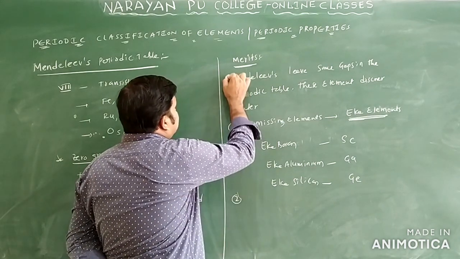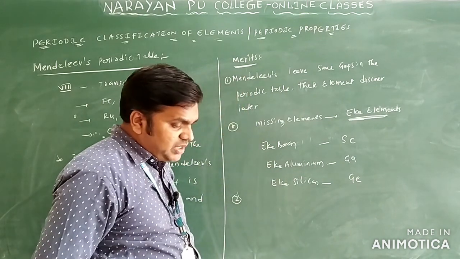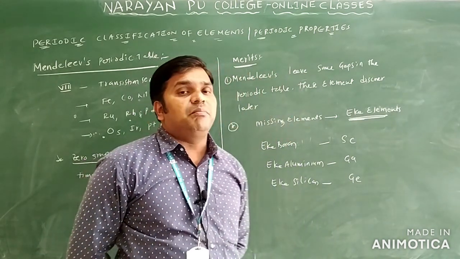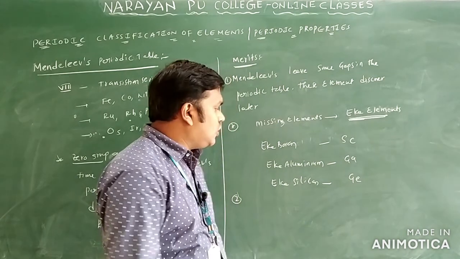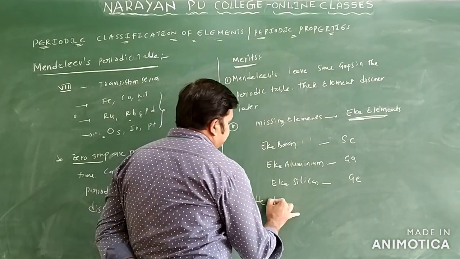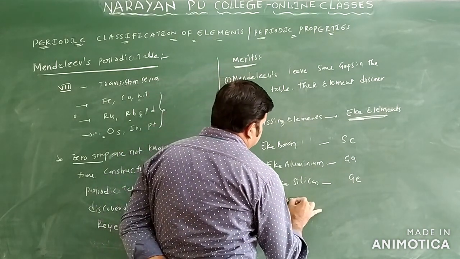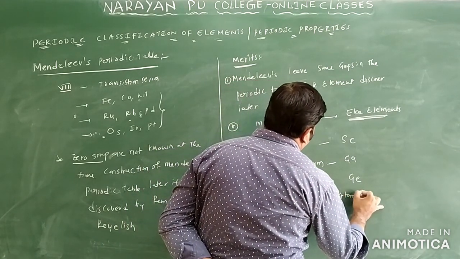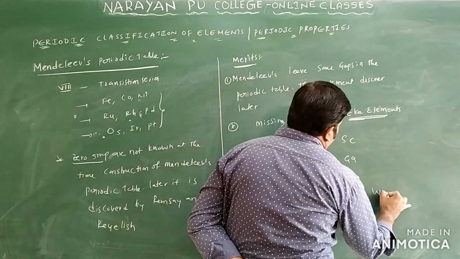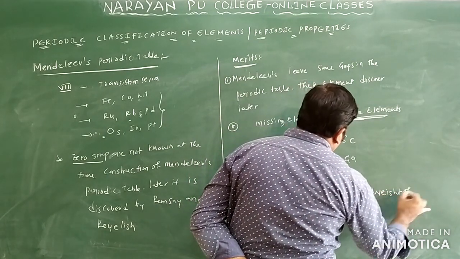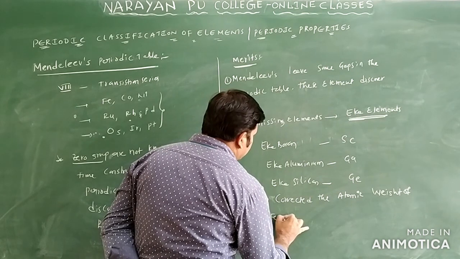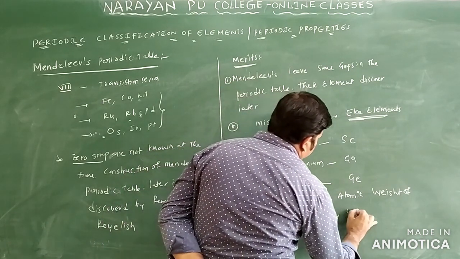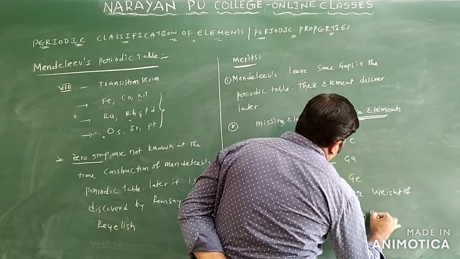What is the other merit of this Mendeleev periodic table? Mendeleev corrected the atomic weight of some elements by using the equivalent weight concept.